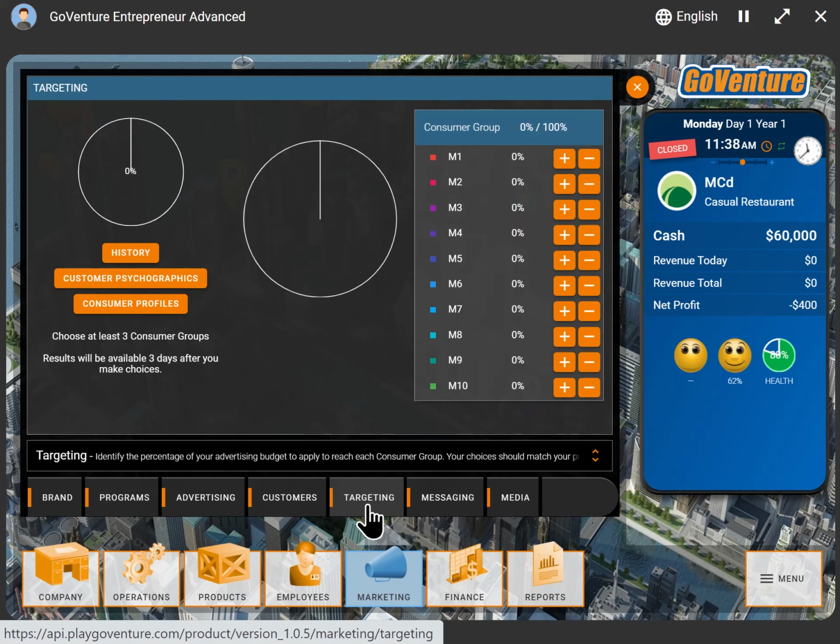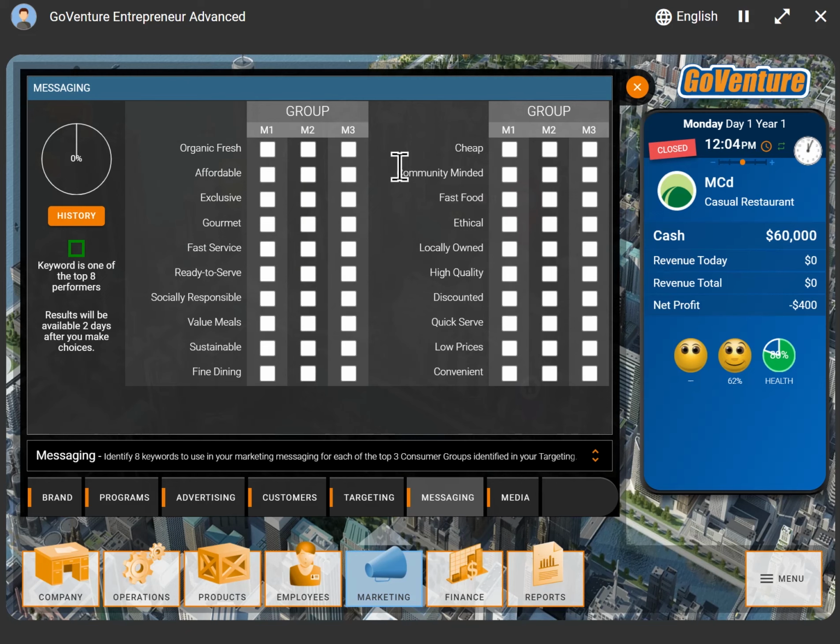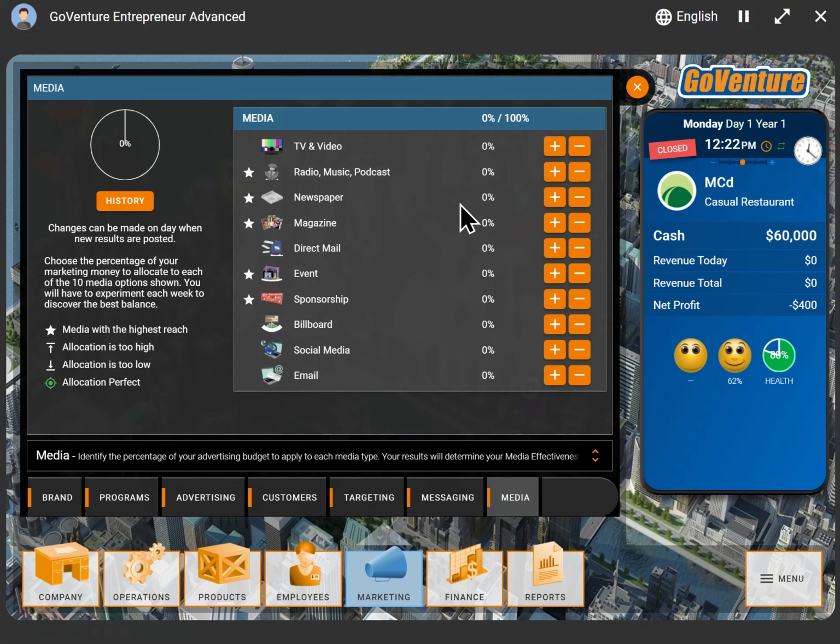And then before we can advertise, we have to define our targeting, messaging, and media, just like in the real world of marketing. So here I can identify the consumer groups that I'm going to target. I can also identify the keywords I'm going to include in my messaging and my advertising that will hopefully resonate with those particular customers, and the media that I'm going to use to distribute my message, whether it's TV and video or an event or sponsorship or social media.